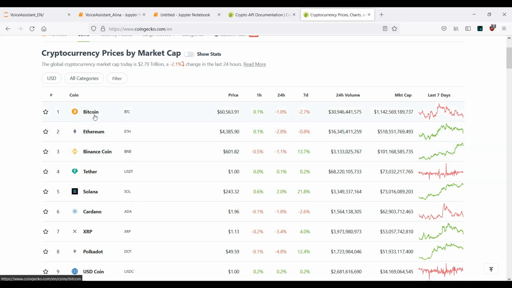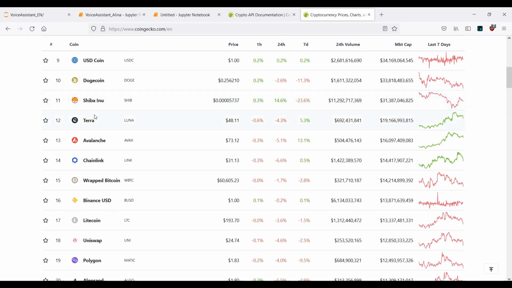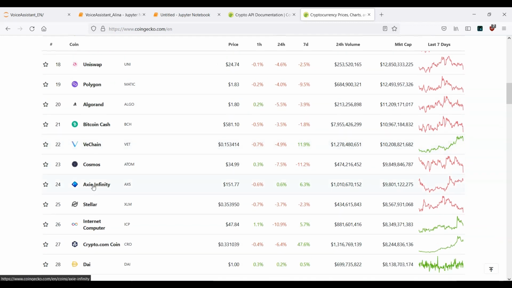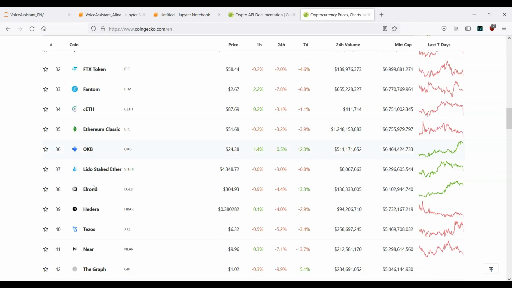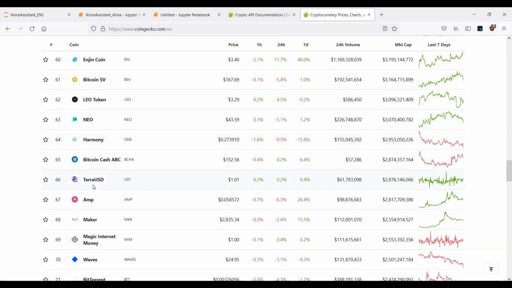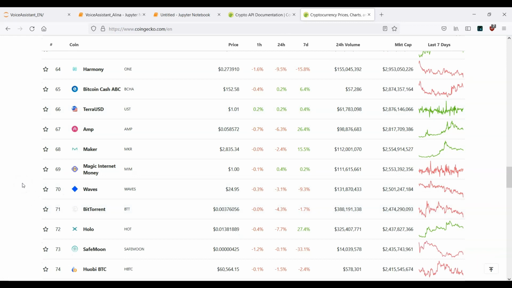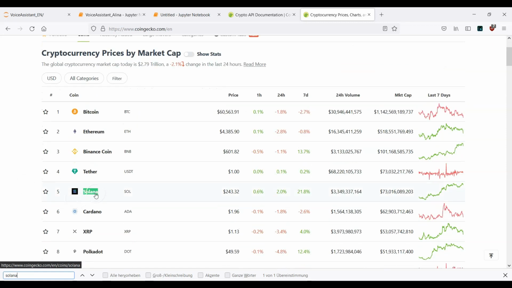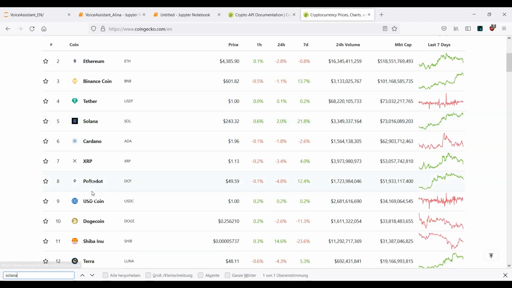Bitcoin. I guess Bitcoin is the most popular one. Afterwards, I want to work with Litecoin. This is the second one we want to use, and the last one is the Solana coin. Let me take a look where it is right now. To make it faster, Control F, and let's search for Solana. It's here, number 5. So this is the Solana coin, and it's up to you what coin you want to use here. But in this example, I want to search for Bitcoin, Solana, and Litecoin.